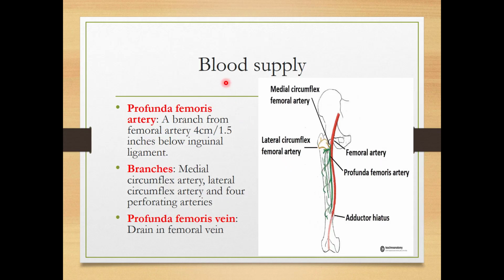Now the blood supply of the medial compartment, it is the profunda femoris artery. As I have told you, the profunda femoris artery is a branch of the femoral artery. It is coming from the femoral artery about 4 centimeters or 1.5 inches below the inguinal ligament, and it will give many branches. The branches of the profunda femoris artery will be medial circumflex femoral artery, then there will be lateral circumflex femoral artery, and there are 4 perforating branches. 3 are the branches, and the 4th one is actually the continuation of the profunda femoris artery. So it will be continued as the 4th perforating artery.